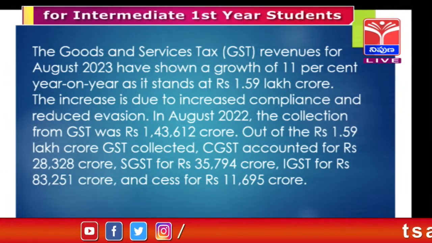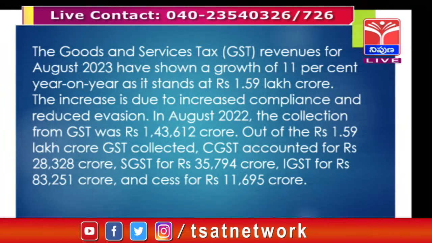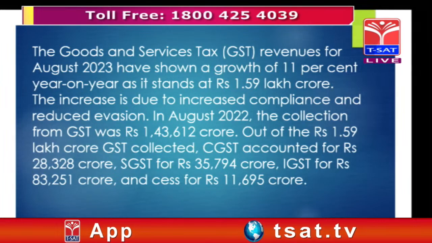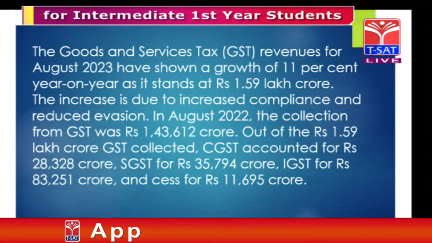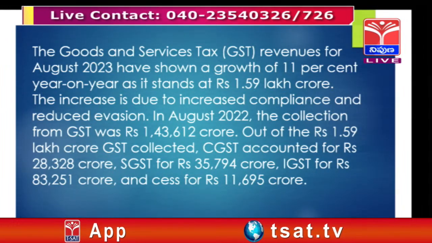So there is central GST and state GST, meaning CGST and SGST. Central GST will be nearly 28,328 crores, and state GST will be 35,794 crores, and IGST, meaning integrated GST, is 83,251 crores, and cess is around 11,695 crores.